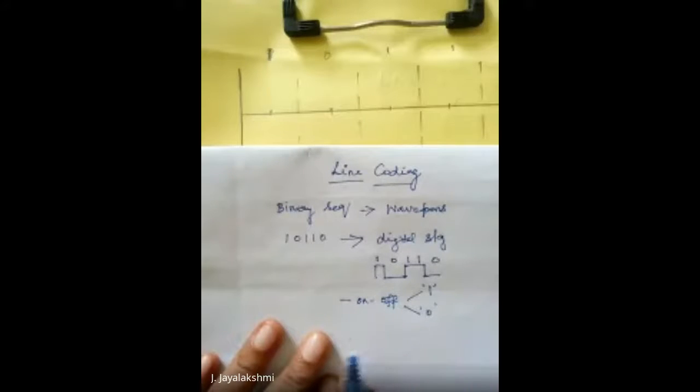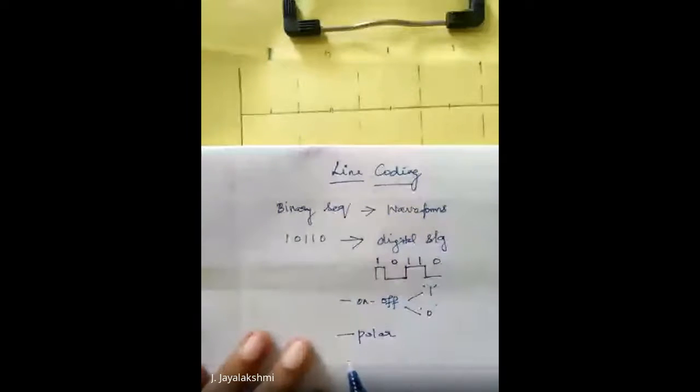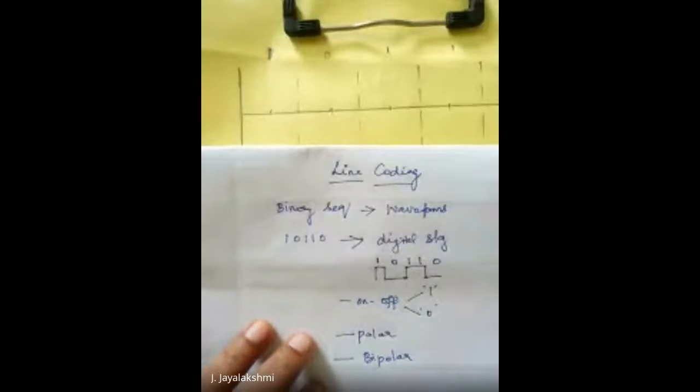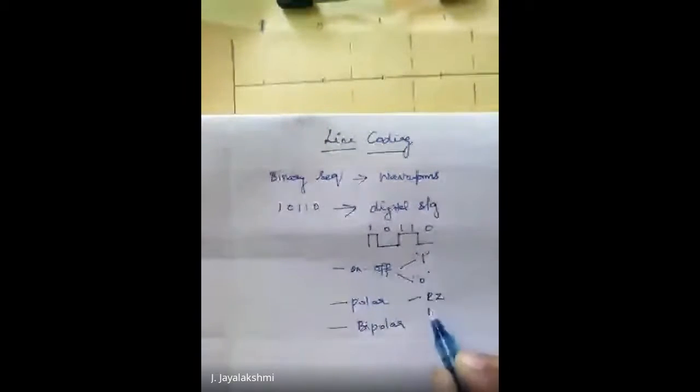Otherwise, one category is polar, another category is bipolar. Polar is unidirectional, bipolar is bidirectional, that is, it has positive as well as negative amplitude. And there are many types. In both categories, you have return to zero and non-return to zero.